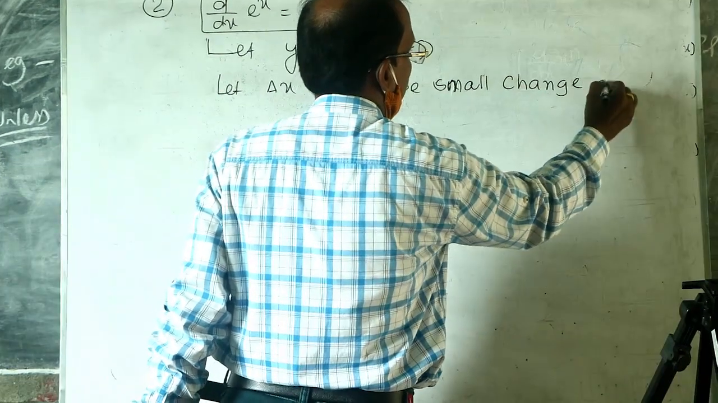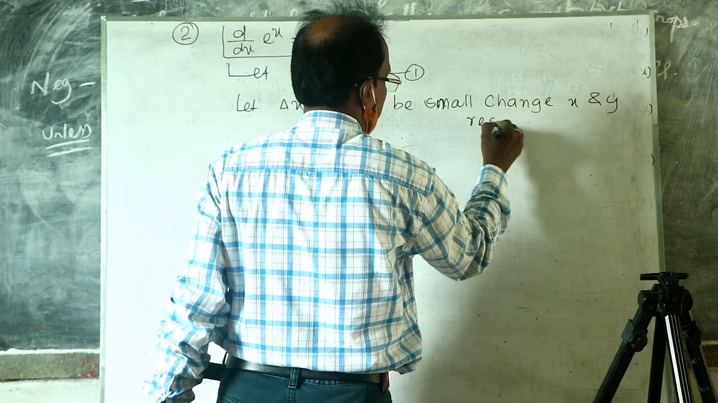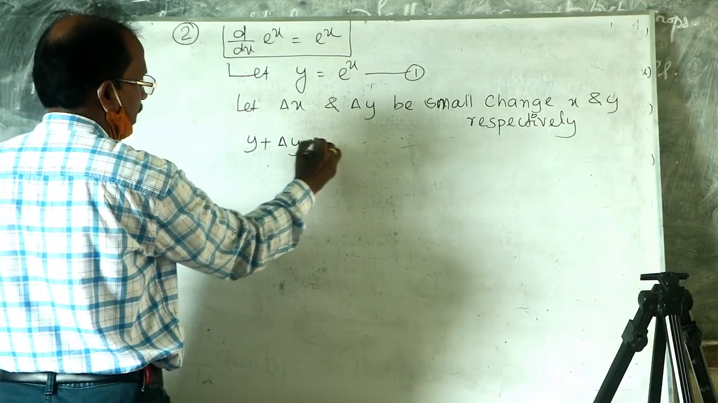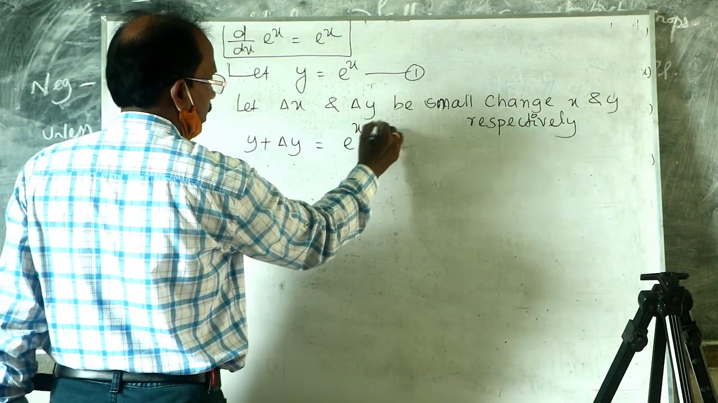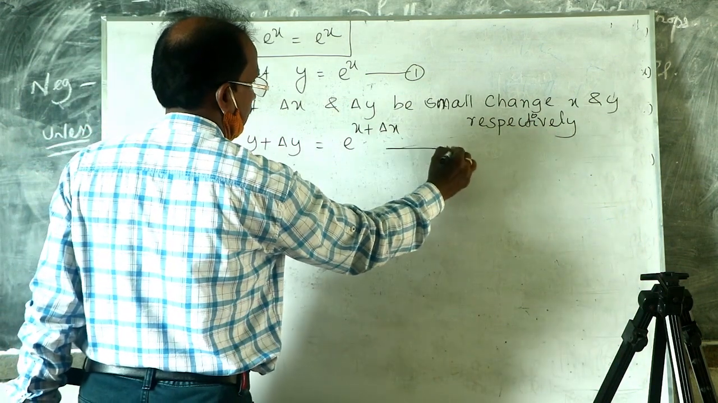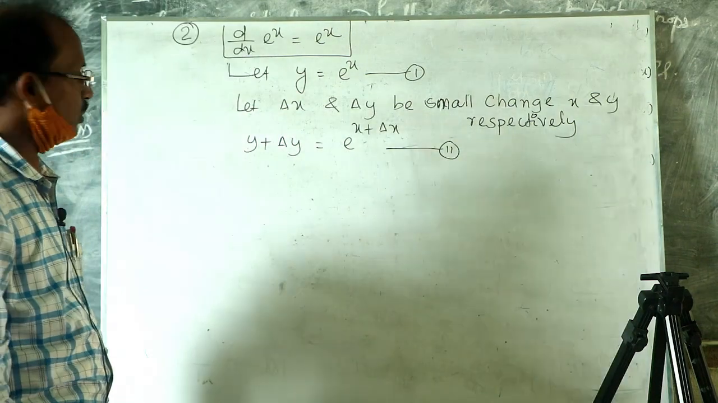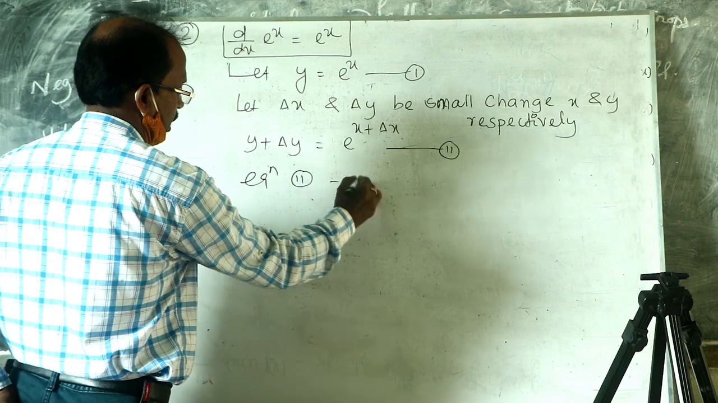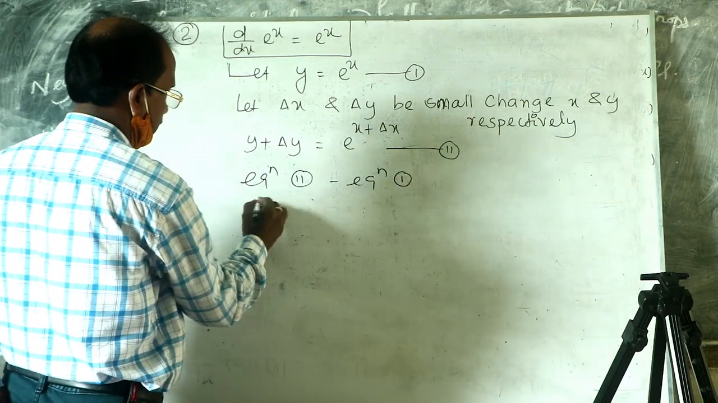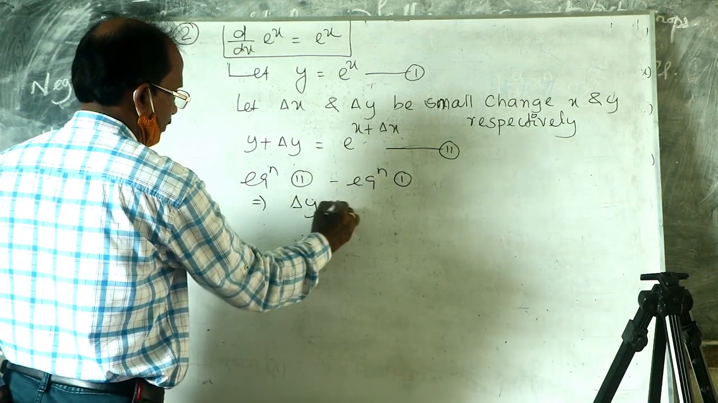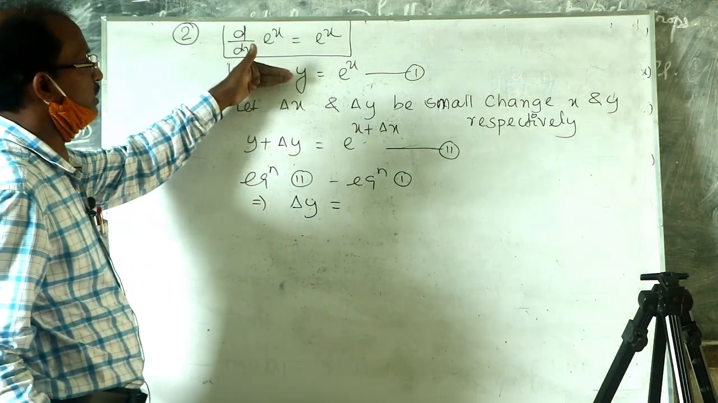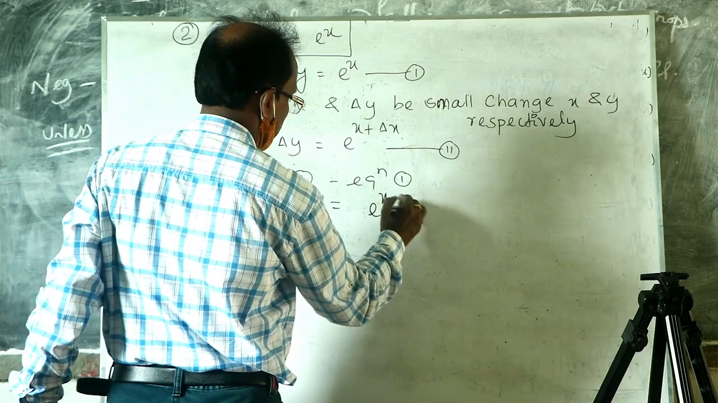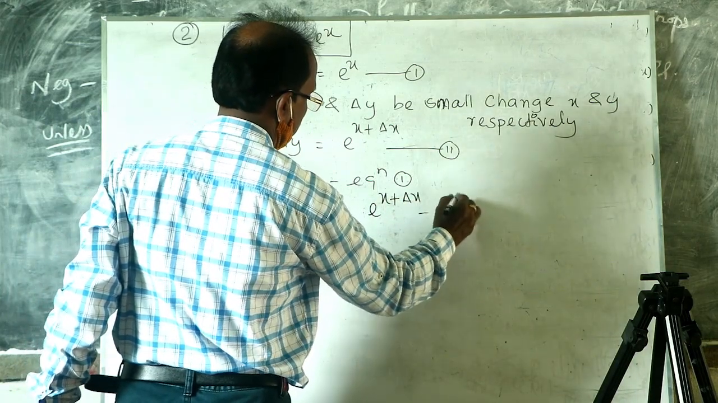in x and y respectively. So y plus delta y is equal to e to the power x plus delta x. Suppose this is equation 2. Equation 2 minus equation 1 implies delta y, left hand side minus left hand side, is equal to right hand side minus right hand side, equal to e to the power x plus delta x minus e to the power x.